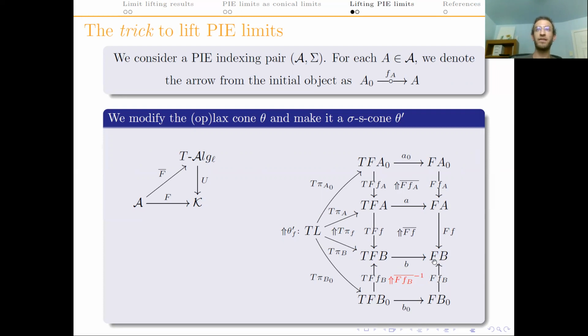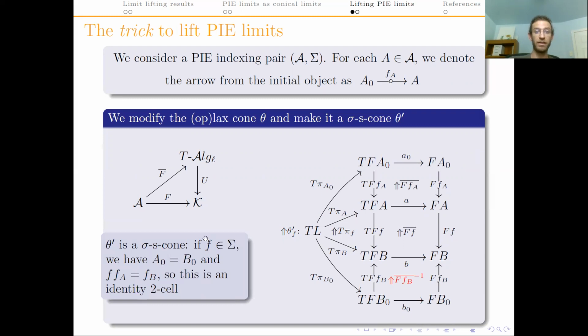Now, why will this be a sigma S cone? Well, when the arrow F is in sigma, then A and B are in the same sigma component. So the initial object is just one. And since there is only one marked arrow from it into B, it has to match the composition of F with FA. So this right part here becomes an identity. These two triangles always commute. And when F is in sigma, so does this one, precisely because pi was a sigma S cone. So that's why this works.